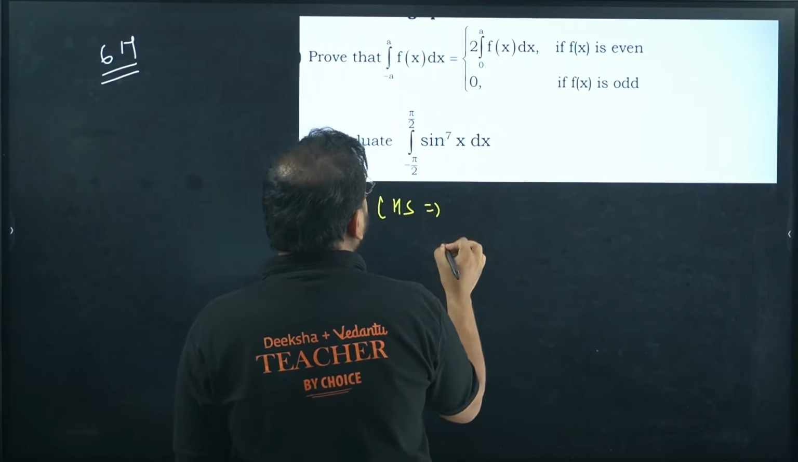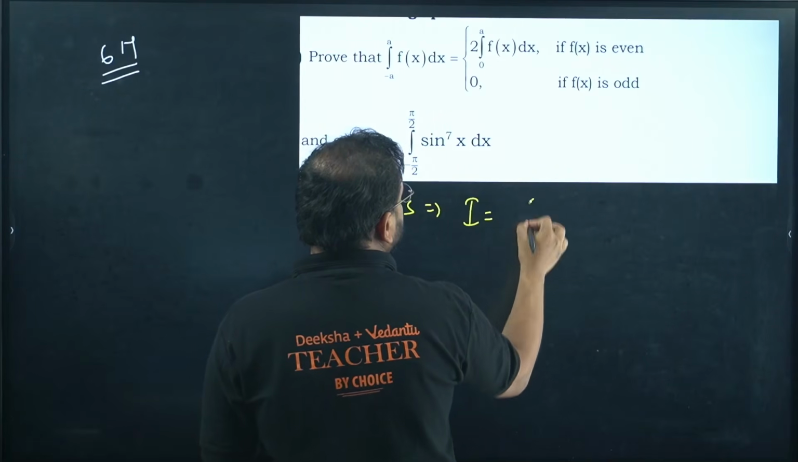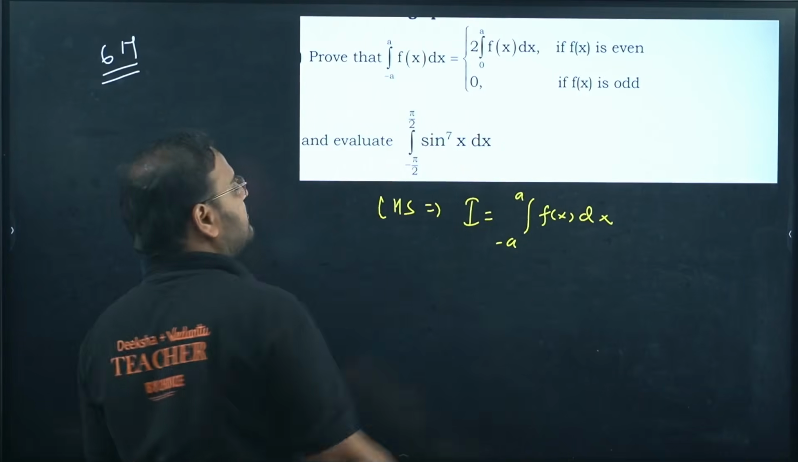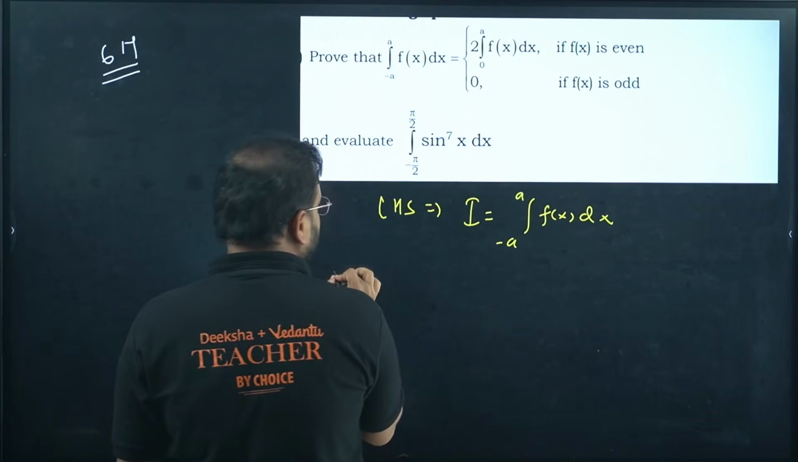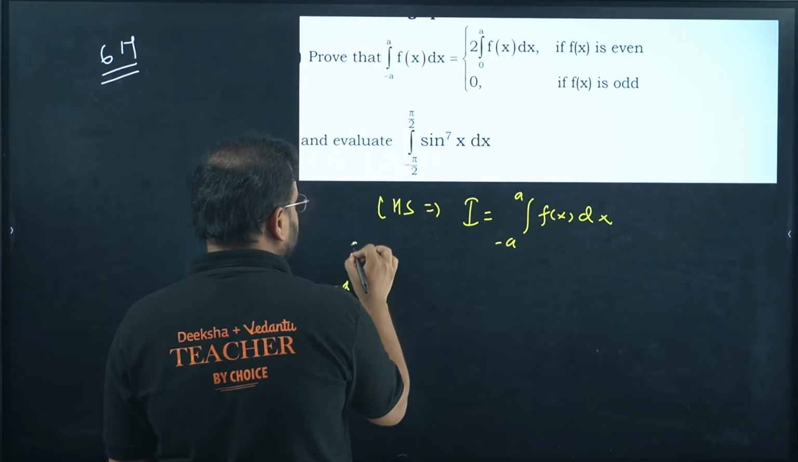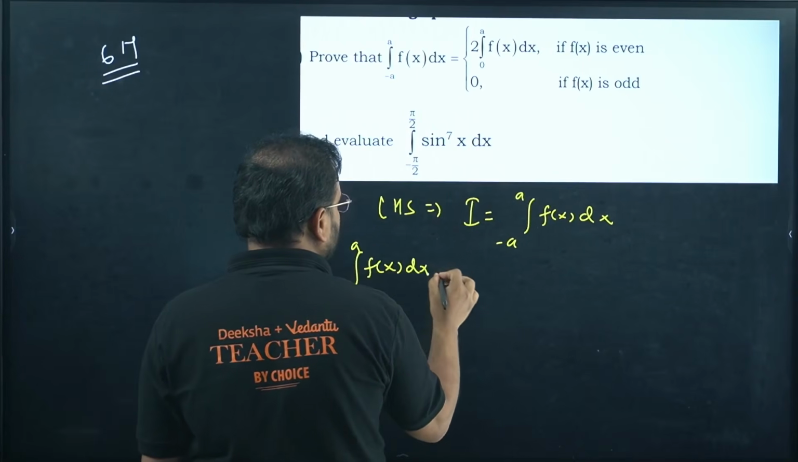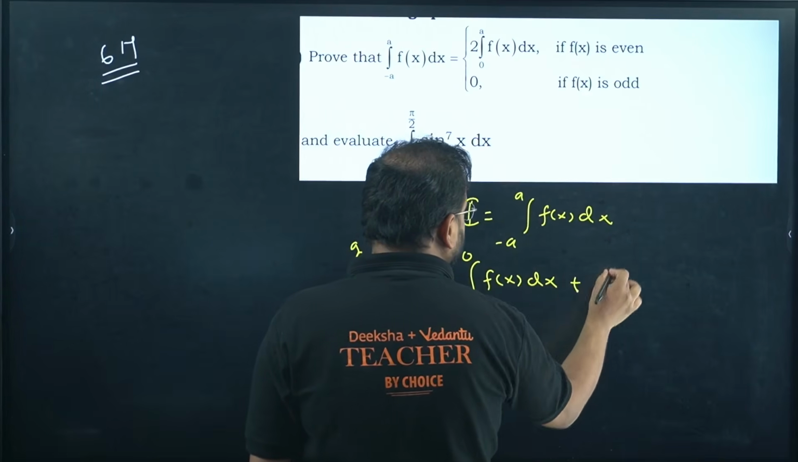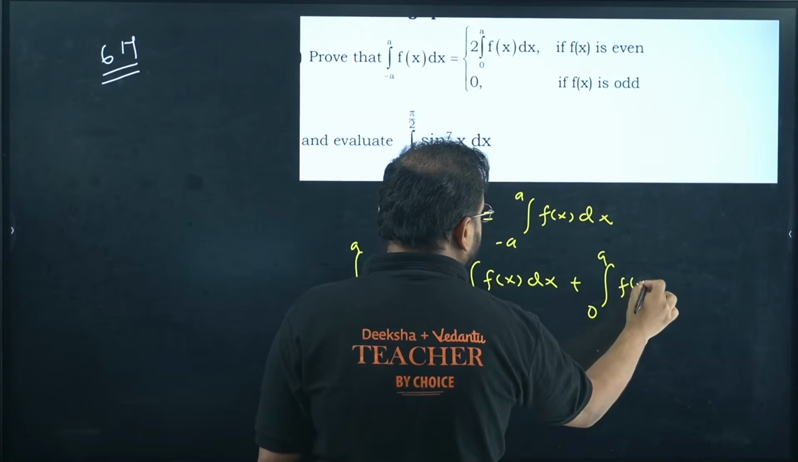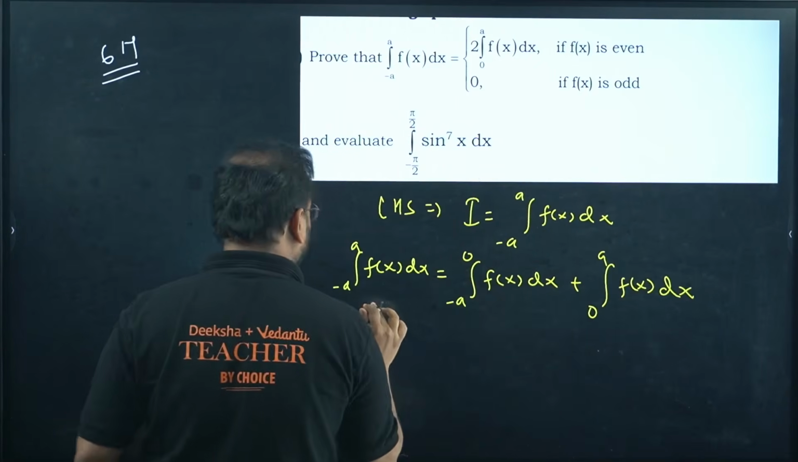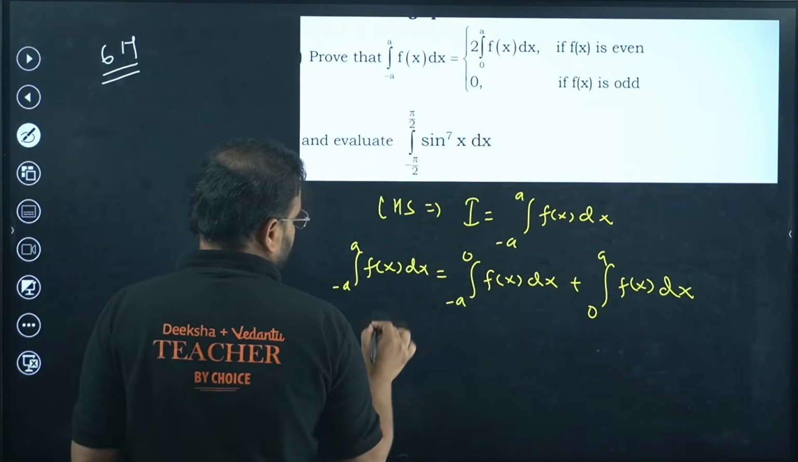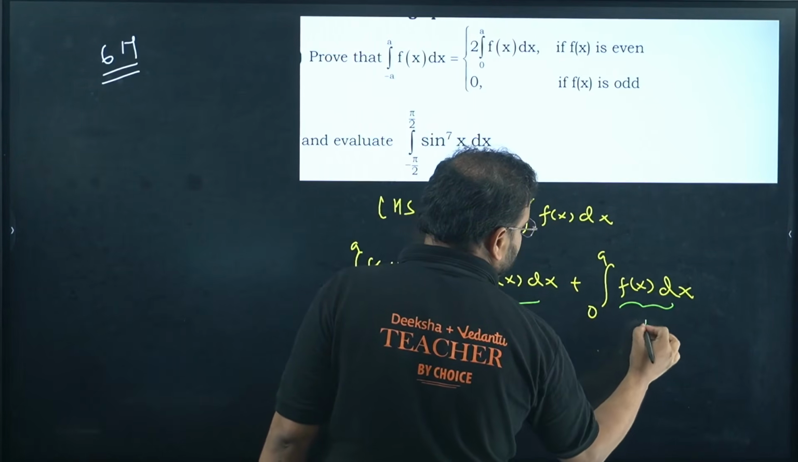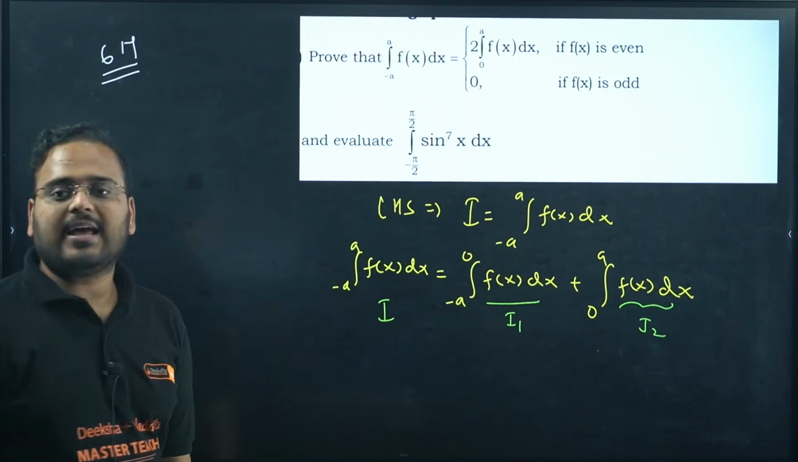Okay. What is that? I'll take the LHS as the integration I, from minus a to a of f of x dx. Let's write again. I'll write this integration I, from minus a to a of f of x dx, equal to the integral from minus a to 0 of f of x dx plus the integral from 0 to a of f of x dx. This particular part represents integration I, this represents integration I1, and this means integration I2. So basically I equals I1 plus I2.